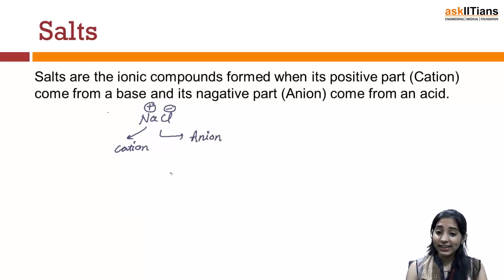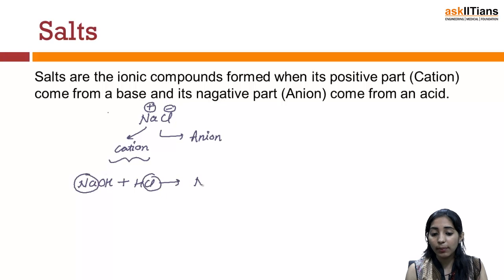The positive part, which I am calling a cation, comes from a base. Let's say there is a reaction between NaOH and an acid, HCl. Once this reaction takes place, Na+ combines with Cl- to form the salt NaCl, and a water molecule is released. This is the formation of a salt.